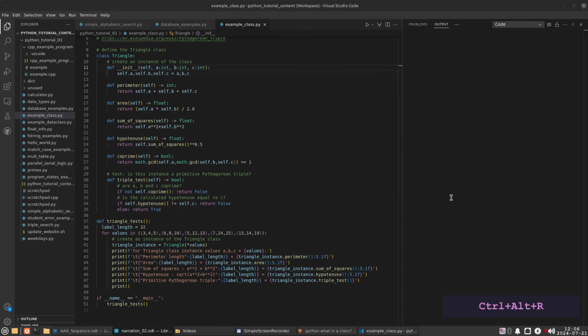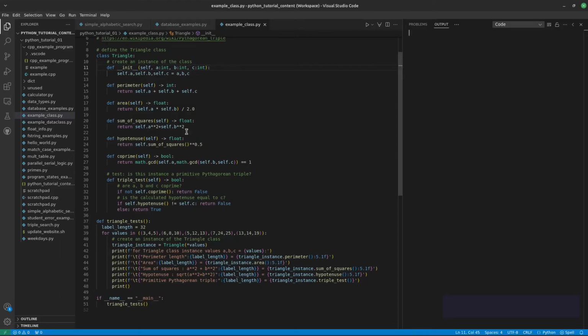In this example, I create a triangle class to show a relationship between data, the triangle's dimensions, and class functions that operate on that data. The purpose of this example class is to describe the triangle described by the provided data. For example, what is its perimeter and area, and is it a Pythagorean triple? There's actually a simpler way to identify a Pythagorean triple, but I wanted to create more class functions and show